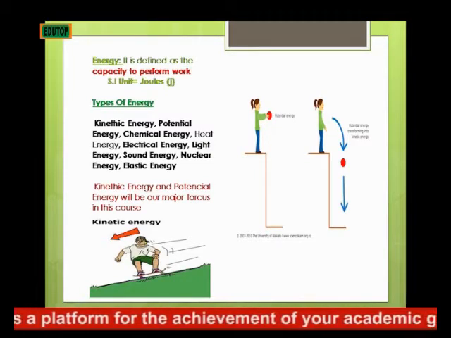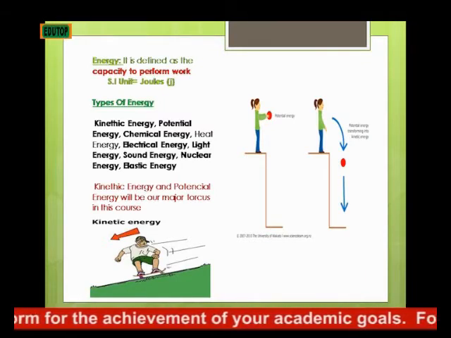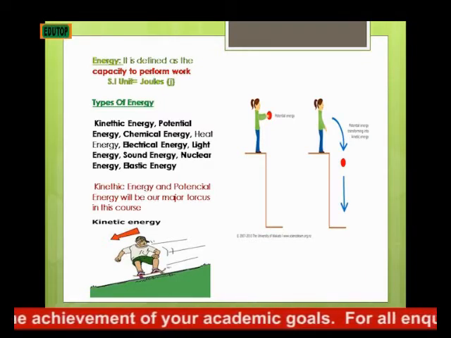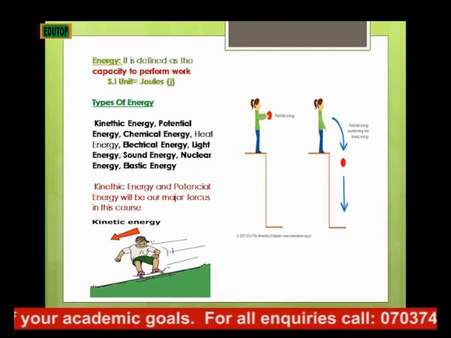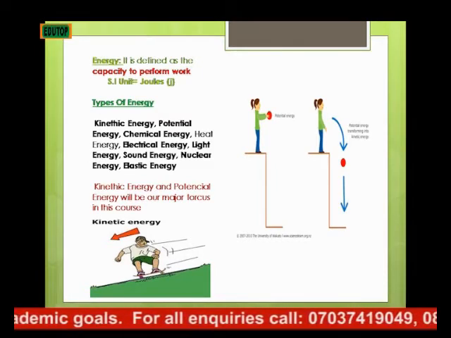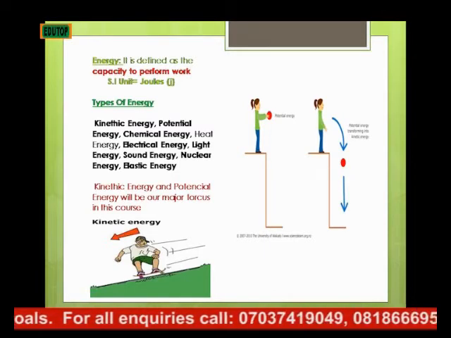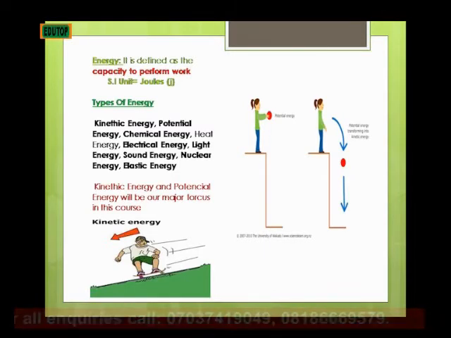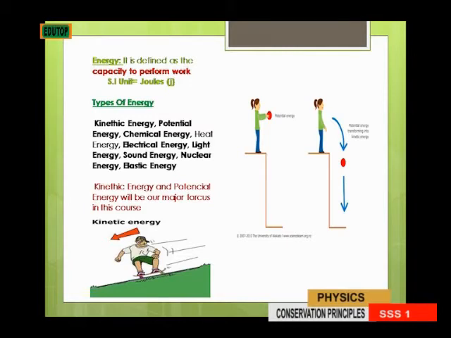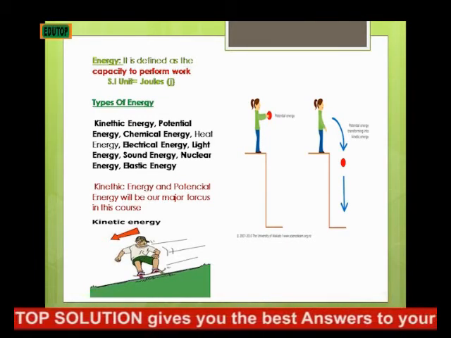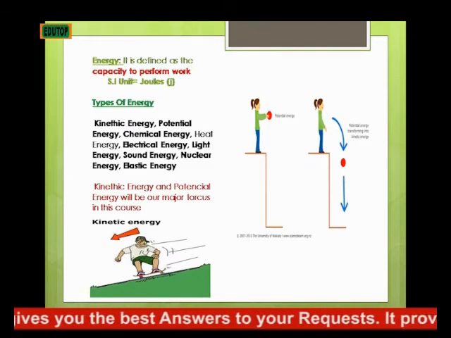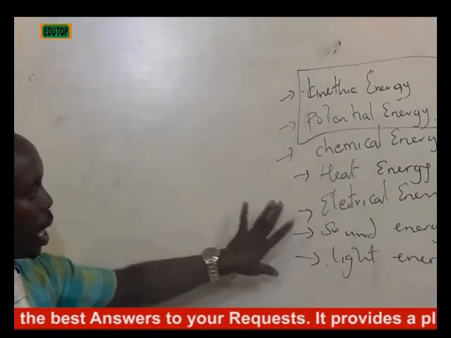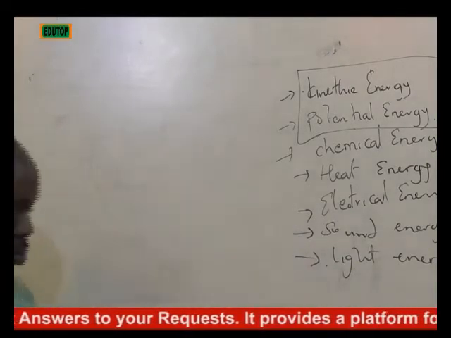They are all types of energy. So we are going to base our discussion on just two, kinetic and potential energy, for now. As we proceed, we'll break down all the other types of energy and how they relate to science.